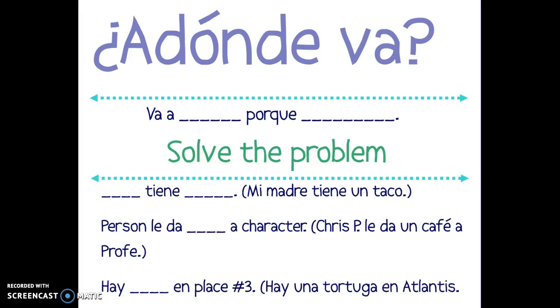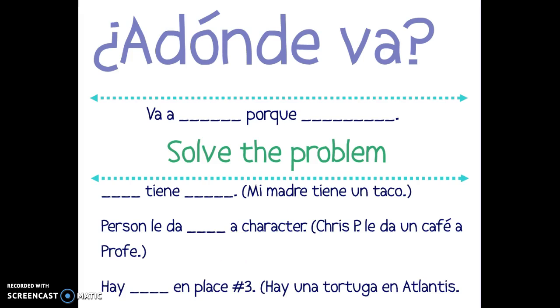Next, you want to solve the problem. I have 3 examples of ways you can solve your problem here. You can say the person that he or she goes to tiene whatever you're looking for. For example, mi madre tiene un taco. My mom has a taco.